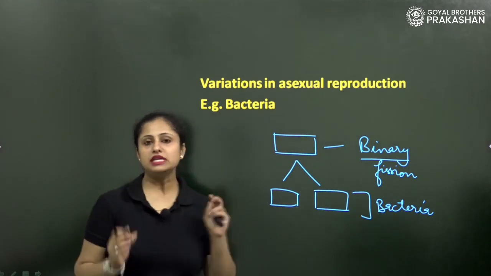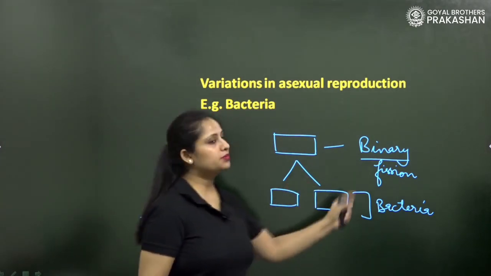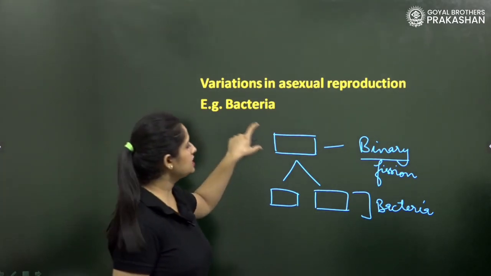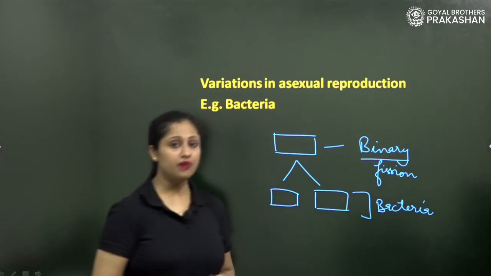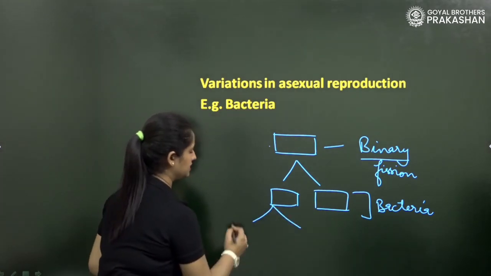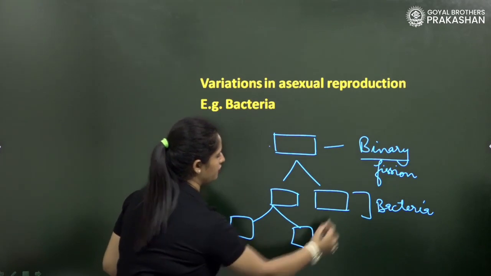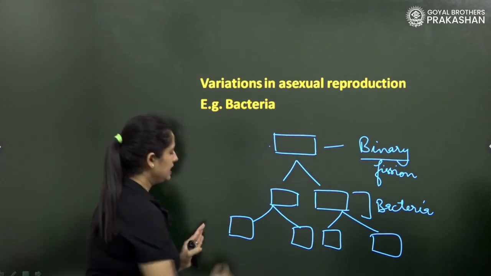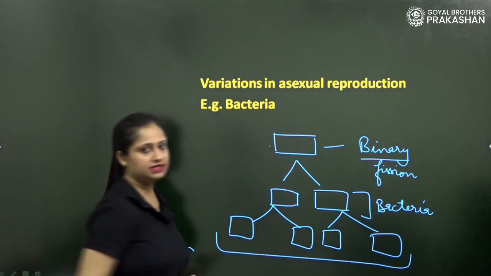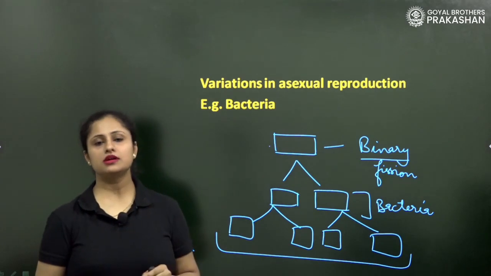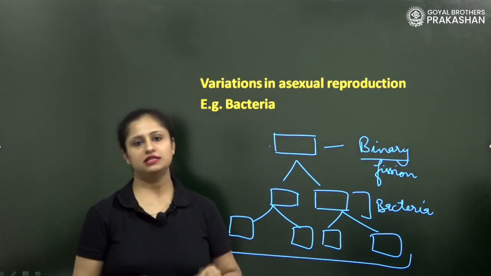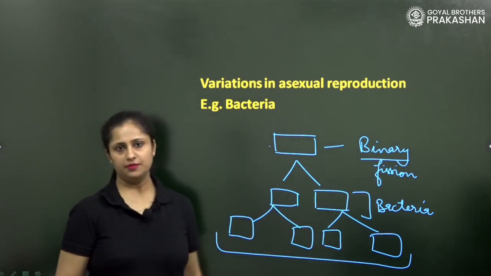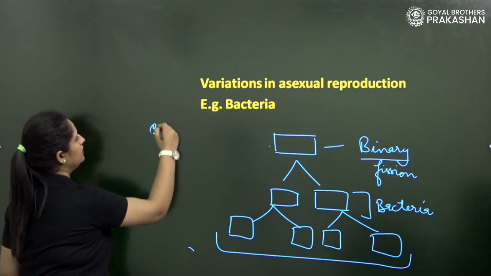The bacterium is the singular word and bacteria is the plural word. So because of the binary fission in this bacterium, two bacteria are formed. Again, from this bacterium, two bacteria are formed, and here also again. The chain continues like this. So these four bacteria are quite identical to each other but still possess some differences. And those differences possessed by these bacteria enable them to survive in the environment.